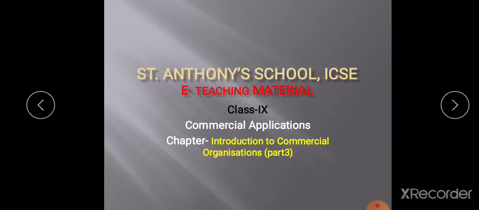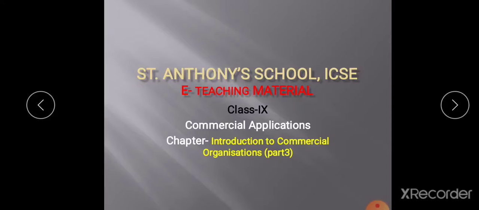In today's class, we will learn the continuation part of the chapter Introduction to Commercial Organizations. In the last class, we have learned about branches of business. There are mainly two branches of business. They are industry and commerce. Last class, we learned about what do you mean by industry and what are its divisions.